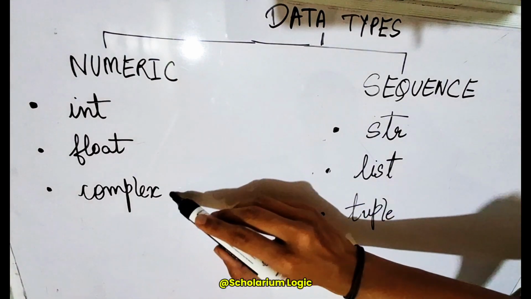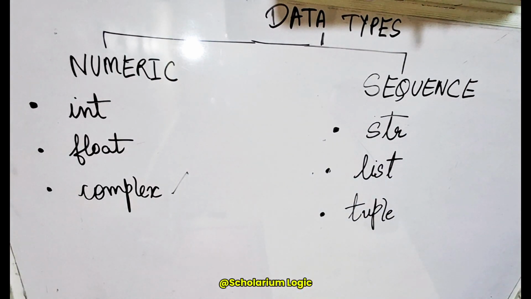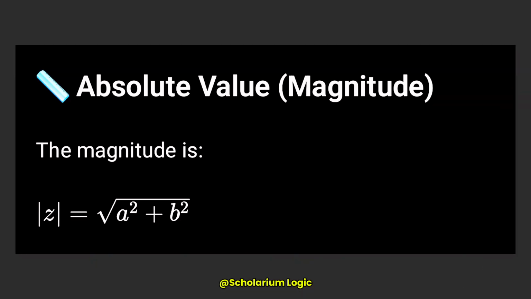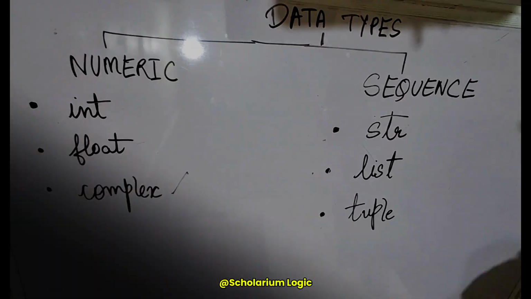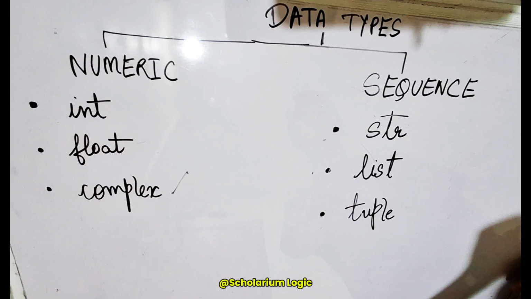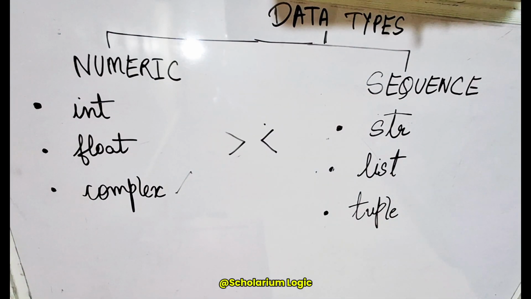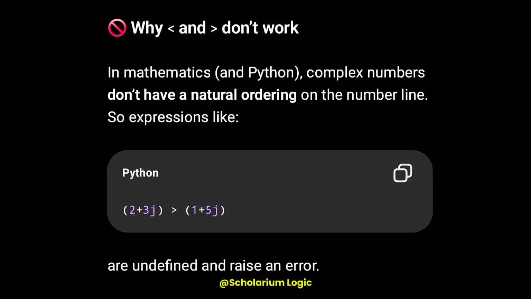If we talk about the operations that we can perform on complex numbers, then we have certain operations like finding the conjugate of a complex number. We can also find the absolute value of those numbers and their magnitude as well. One more important fact that you need to keep in mind, from an exam point of view, is that comparison of complex numbers is always based on certain aspects, and these numbers are not actually compared directly.